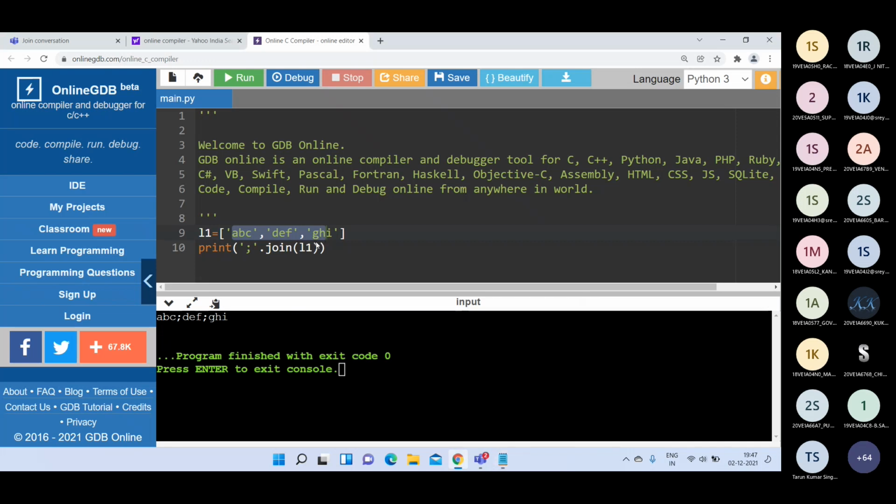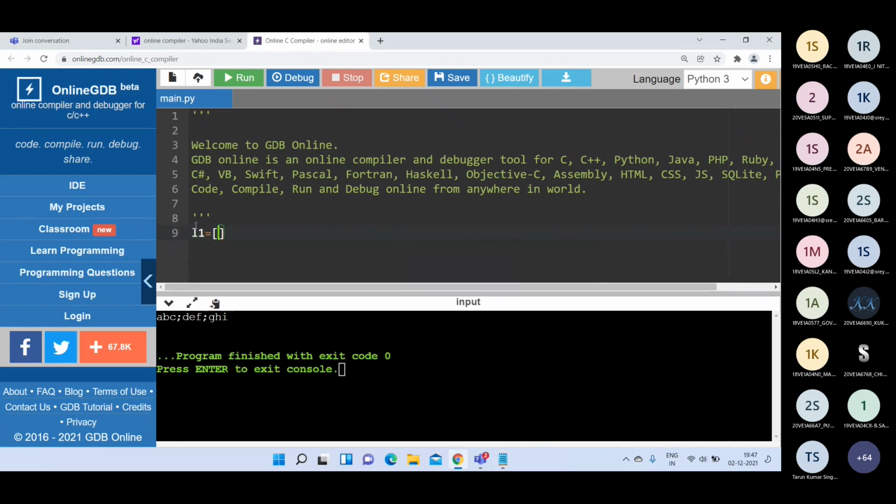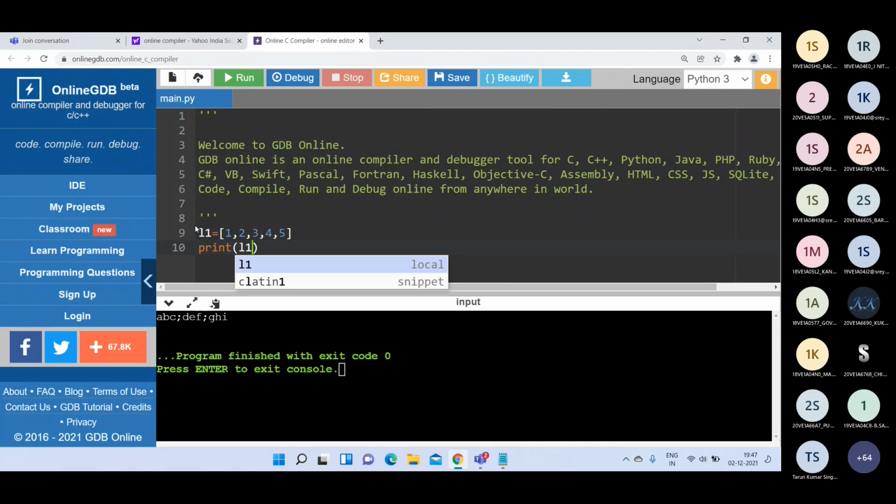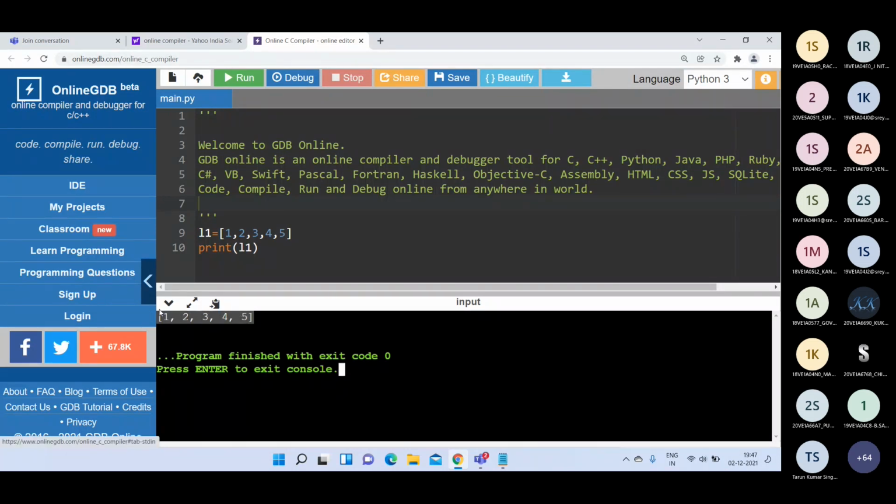We can write like this: L1 is equal to 1, 2, 3, 4, 5. If you want to print this list, you can write print of L1. In the output you will also get square brackets. Please observe: whenever the square bracket is there, that is the list, a list of elements.